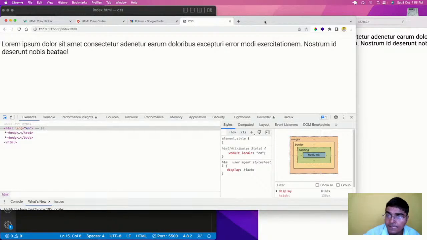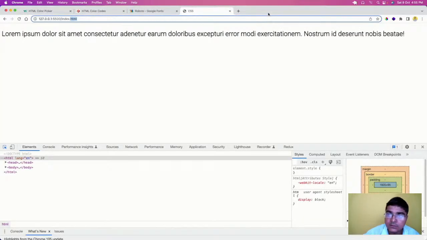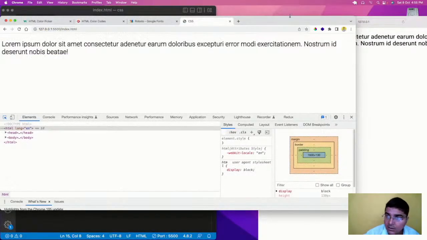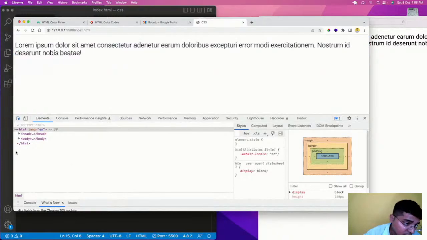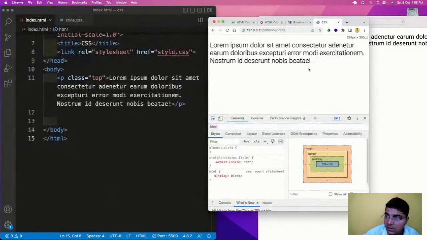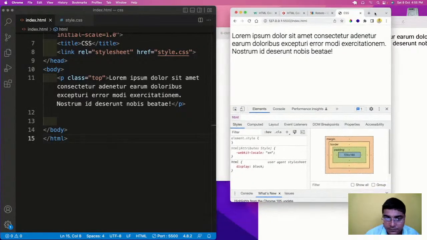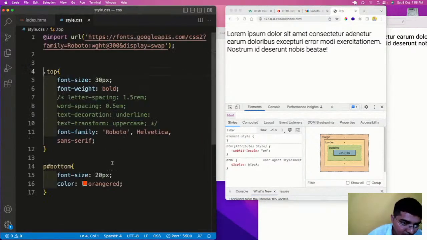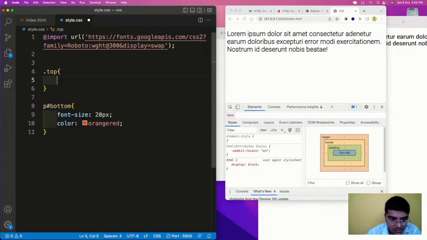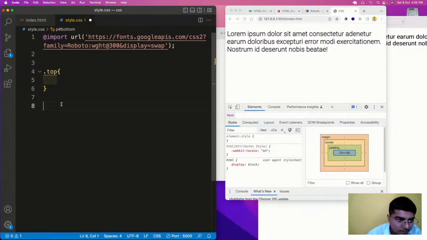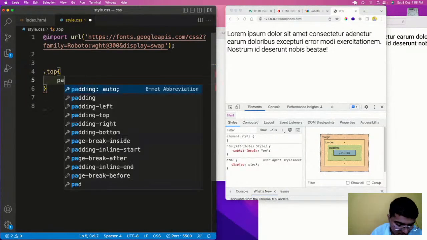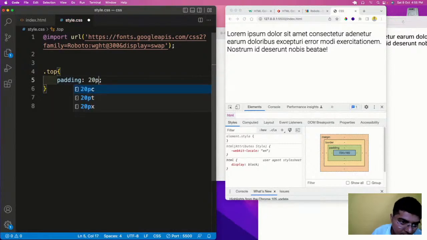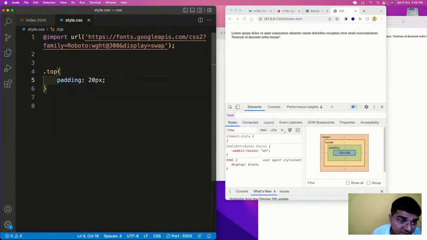So now let us do something in the box model. Box model is again an interview question which is asked a lot. So here in this p with the class top, let us create a padding of 20px.